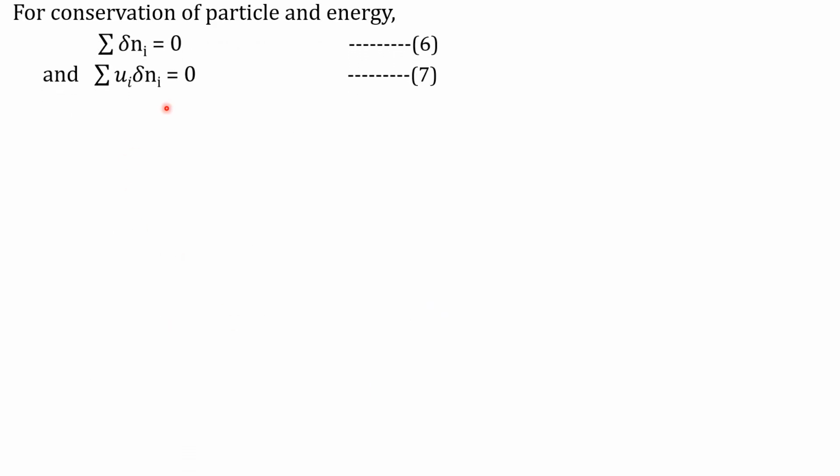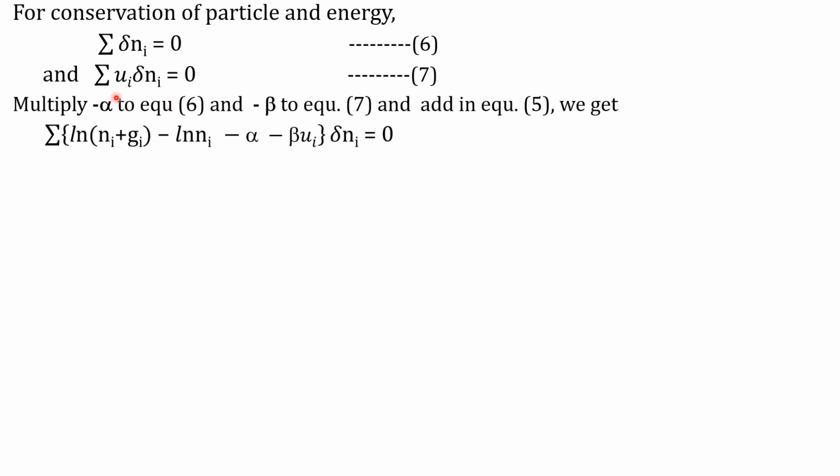Next, we use the conservation of particles and energy. Summation delta Ni is 0 since N is constant, and if total energy U is distributed for N number of particles, then summation Ui delta Ni becomes equal to 0. Equations 6 and 7 we use here by multiplying minus alpha to summation delta Ni and minus beta to summation Ui delta Ni, and both the terms we add in equation 5.